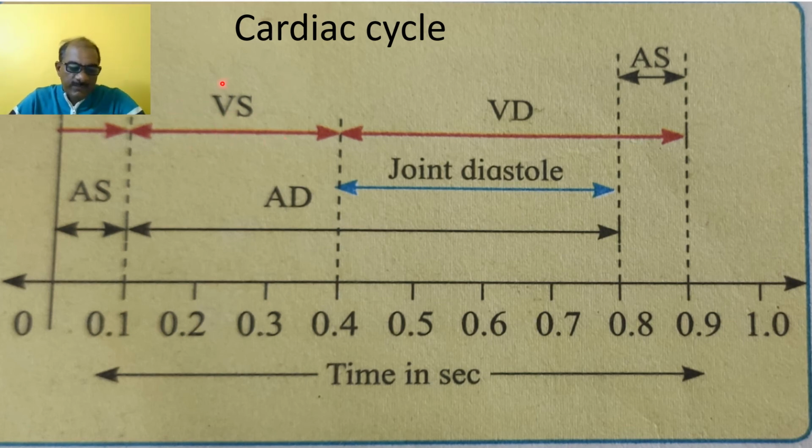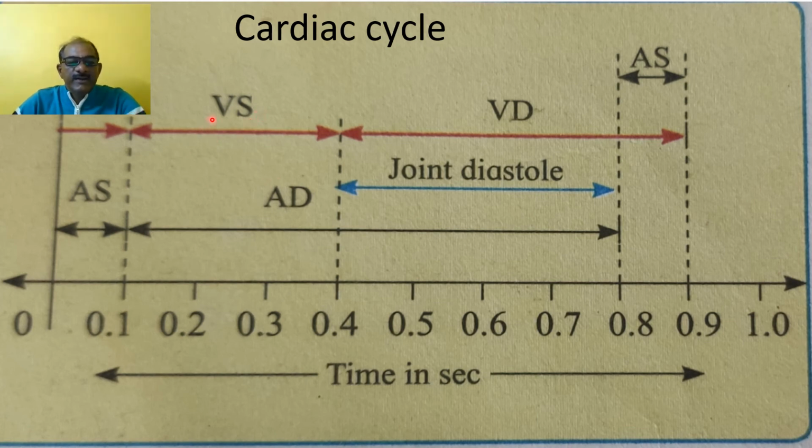the ventricular systole. And during this ventricular systole, the impure blood from the right ventricle enters into the pulmonary trunk, which carries blood to the lungs for oxygenation, and the oxygenated blood from the left ventricle enters the aorta, which carries the blood to all parts of the body, and the backflow is prevented by semilunar valves. So that is a ventricular systole.